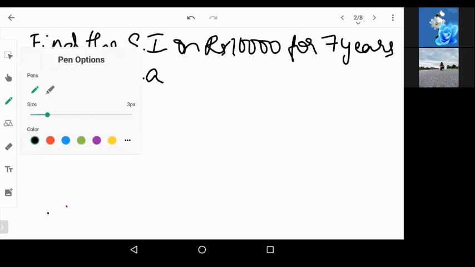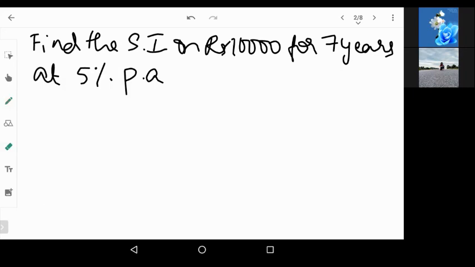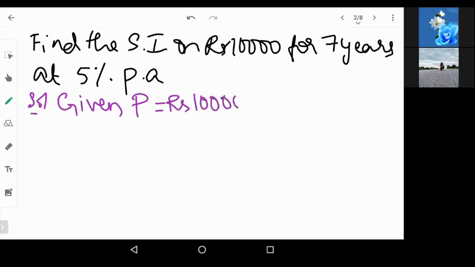Now, the best thing to always solve such problems is by defining what is given to us. So first write down solution. First write down what is given to us. Given principal amount, that is the loan amount, is rupees 10,000, and then PTR, right? So time, what is the time given to us? 7 years. R, that is rate of interest. R is 5% per annum.